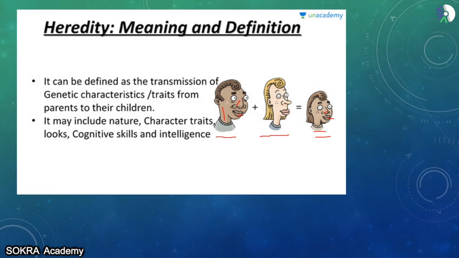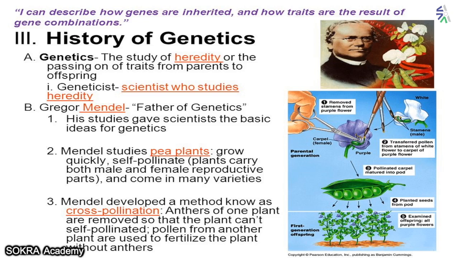The only thing that she has got from her mother is good hair. But again, the color of the hair she has got from her father. So this is how the transmission of genetic characteristics takes place. Even the cognitive style or cognitive skill or the intelligence can come from your parent.